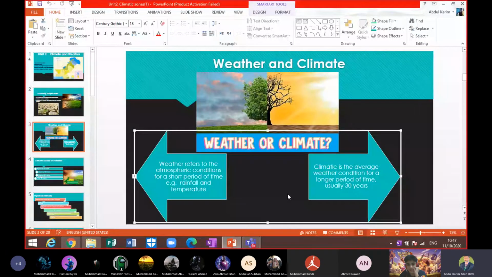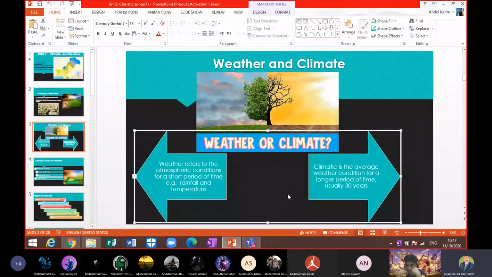Actually, climate is the average weather condition for a long period of time, not less than 30 years. They say maybe 30 years or more than 30 years, but not less than 30 years, the average weather conditions of a specific area, but for a long period of time. So this is the difference between weather and climate.